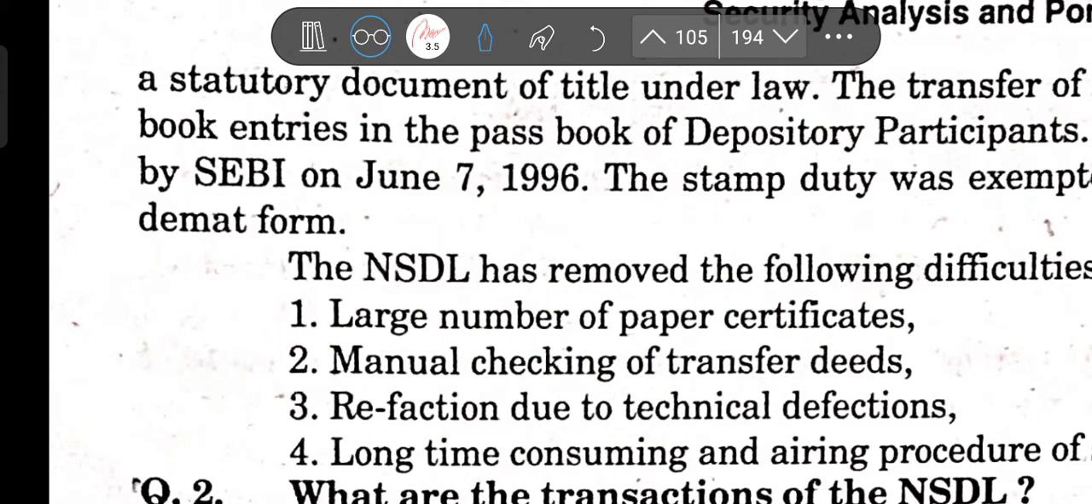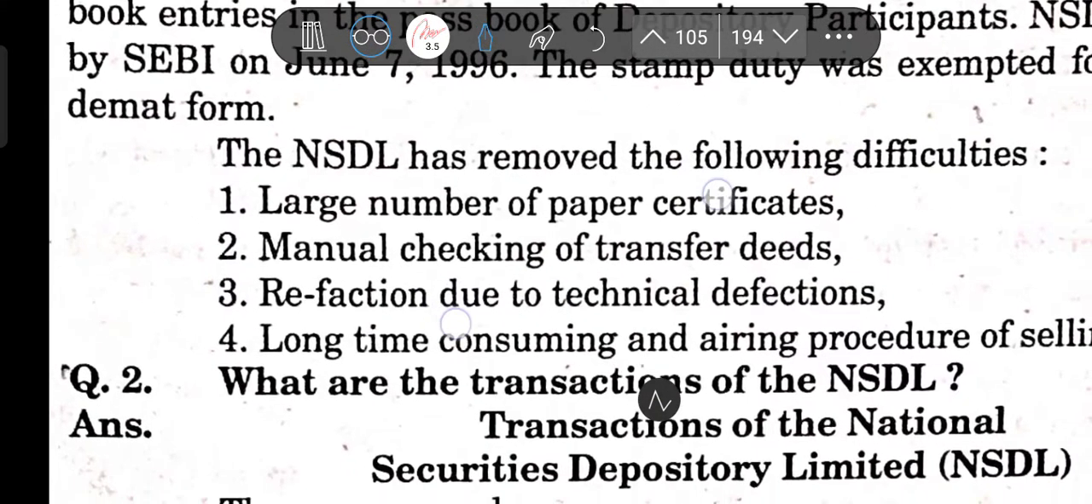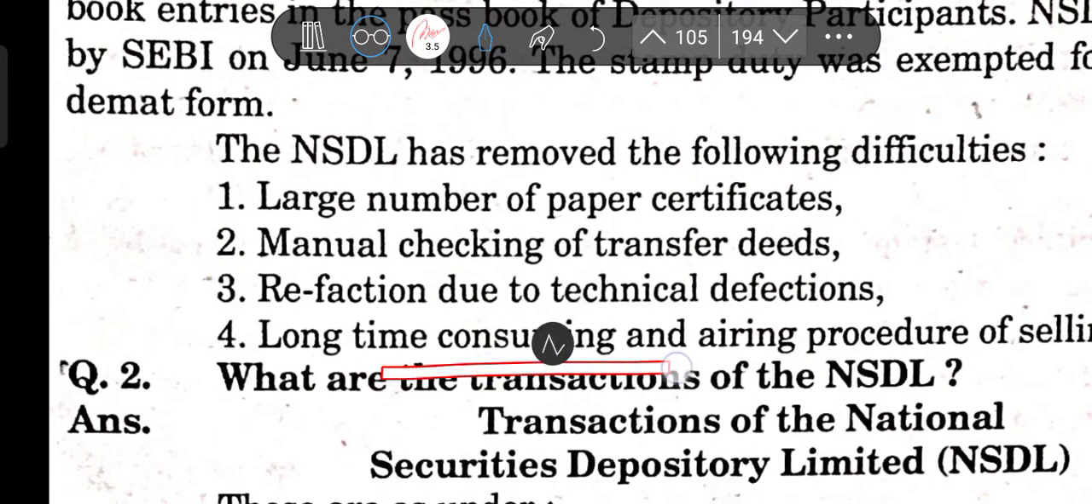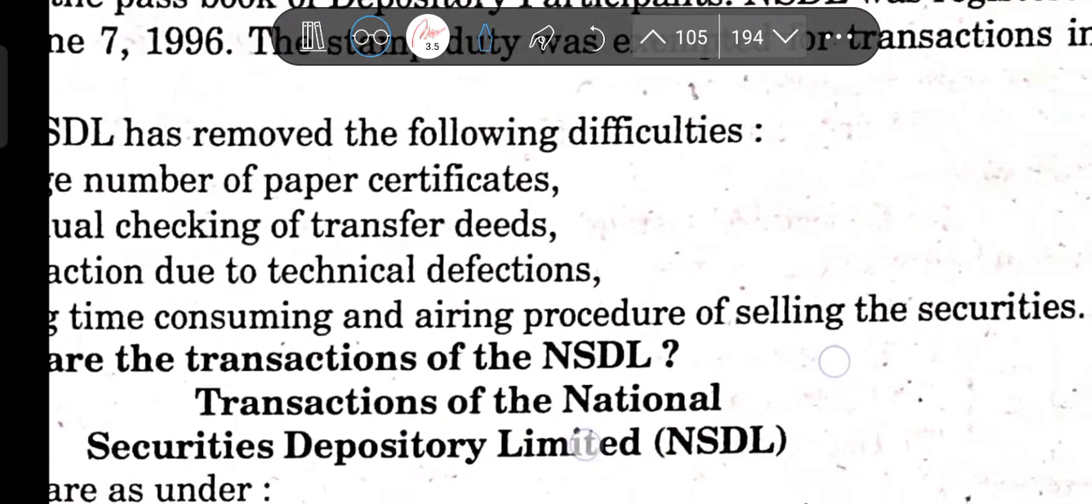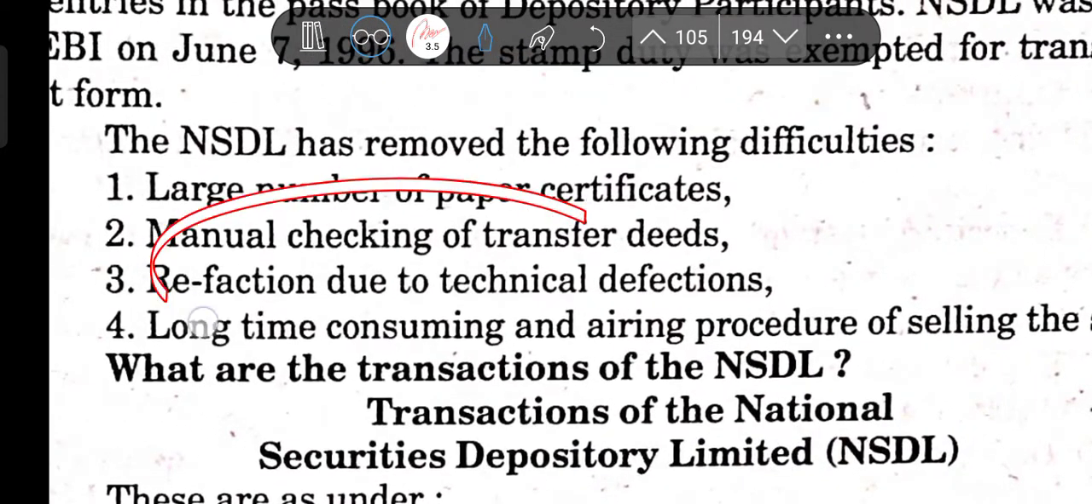Now, a large number of paper certificates are gone, manual checking of transfer deeds is gone, rejection due to technical defects is gone, and the long, time-consuming and error-prone procedure of selling securities is gone. So all this is gone. Now it is not there.